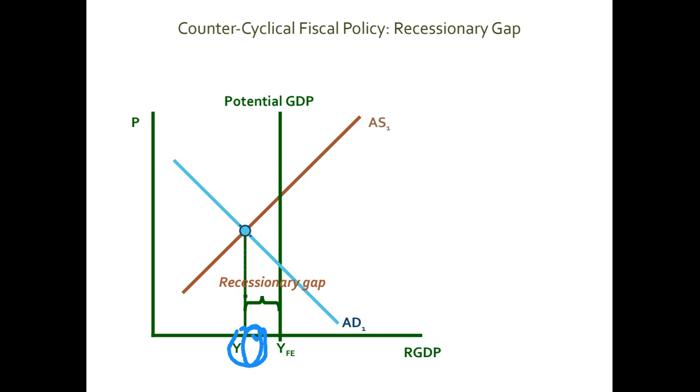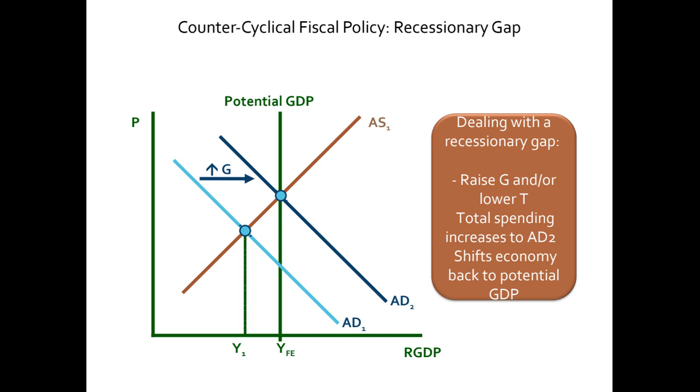Let me show you that using this fiscal policy. I could have written a decrease in taxes as well. I just wrote increase in government expenditures, but it doesn't make any difference.